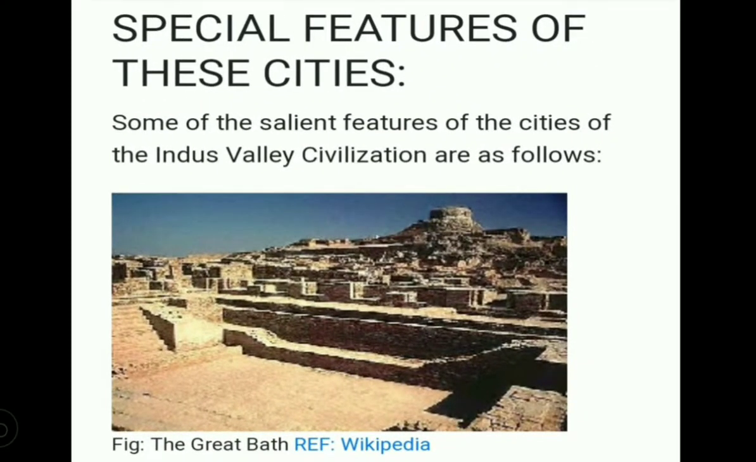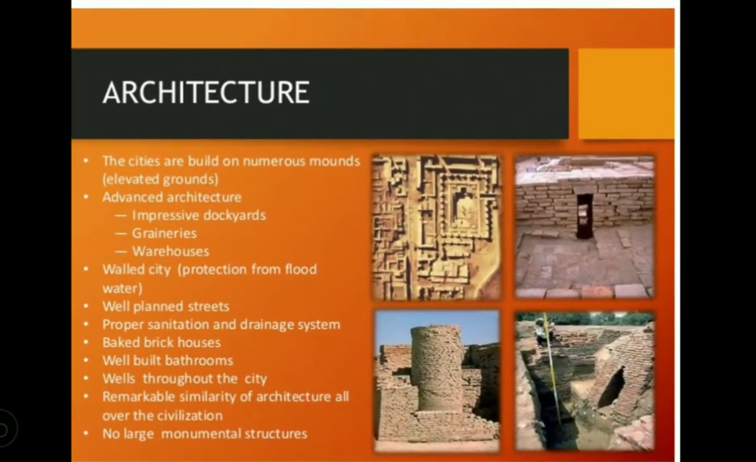Let us observe the special features of these cities. Some of the salient features of the cities of the Indus Valley civilization or Harappan civilization are as follows. By reading these points of the architecture style we can understand the construction of the houses and so on. Start with the first one: the cities are built on numerous mounds. Mounds means elevated grounds. The cities were constructed on numerous mounds, meaning high level land of the area.